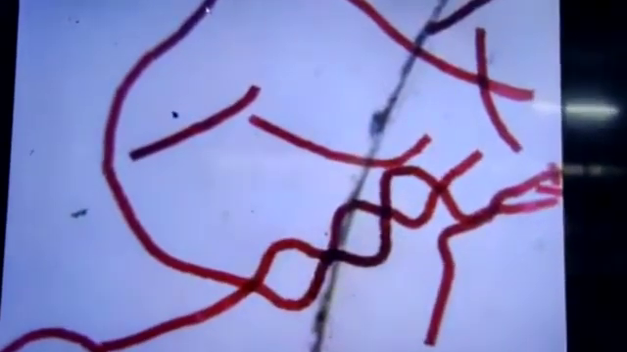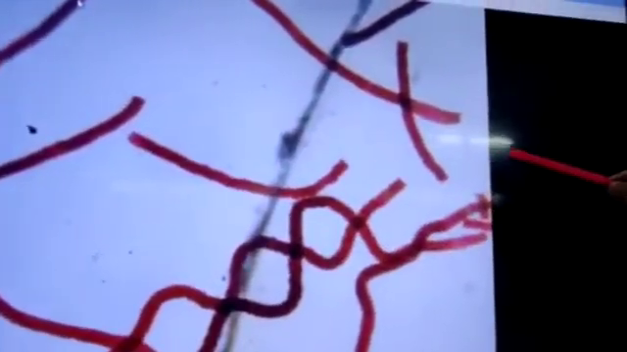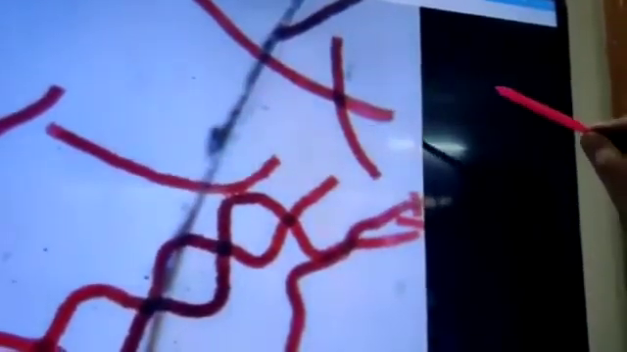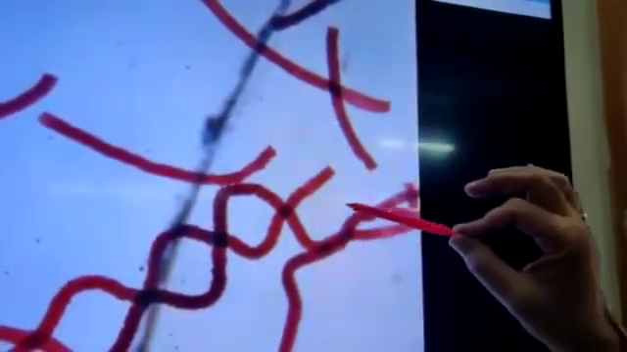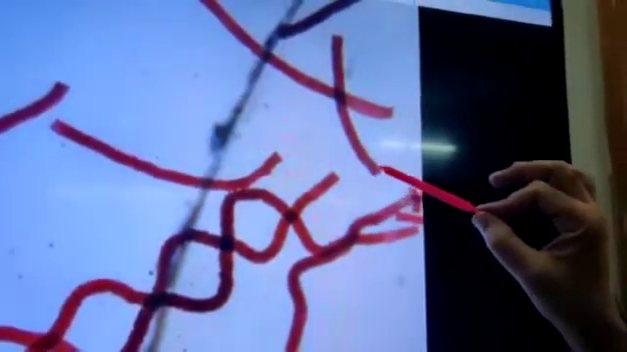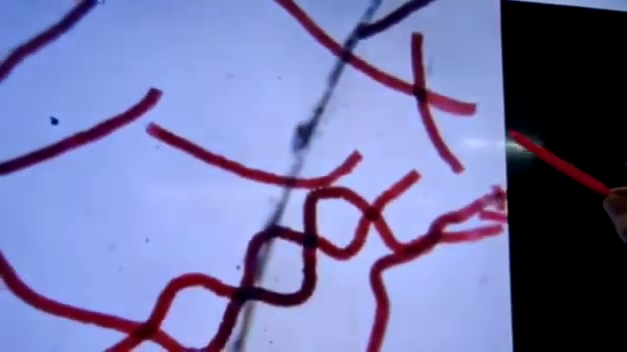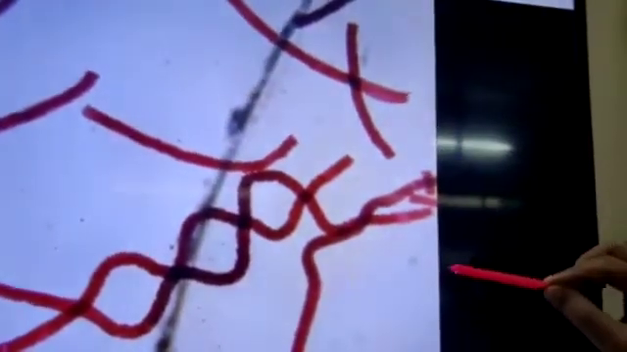Actually, this blue-green algae, cyanobacteria, is Oscillatoria, and you can see these are the filaments of Oscillatoria, and these are cells. It is multicellular, but in these cells you cannot see the nucleus because it is a prokaryote, right? So this is a blue-green algae, cyanobacteria Oscillatoria.